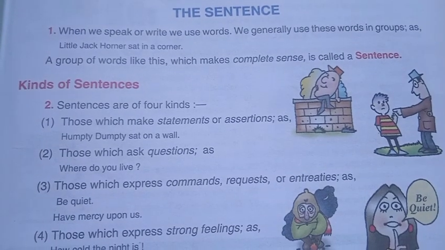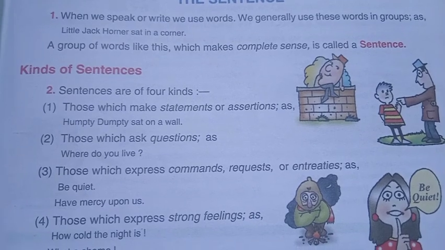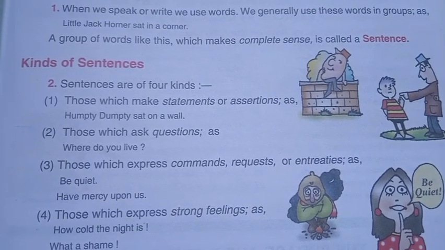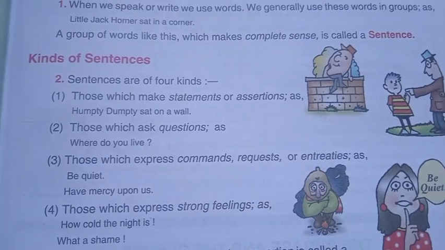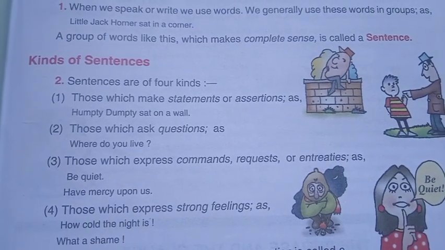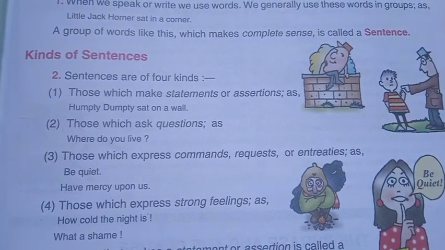When we speak, we use words. We generally use these words in groups, as in "Little Jack Horner sat in a corner." A group of words like this which makes complete sense is called a sentence. There are four kinds of sentence.